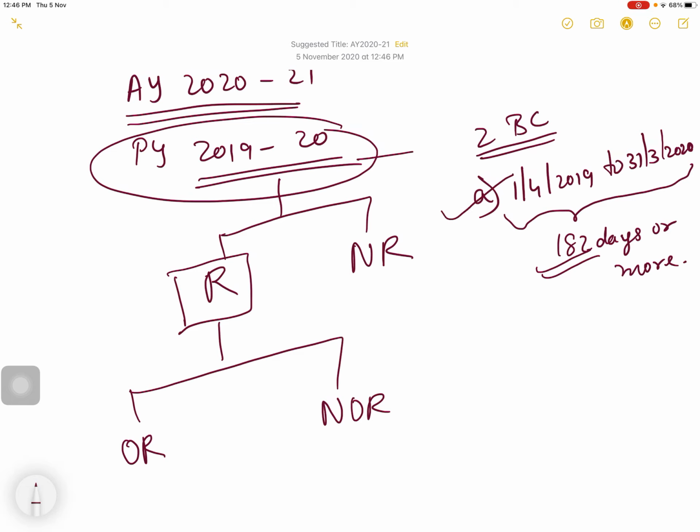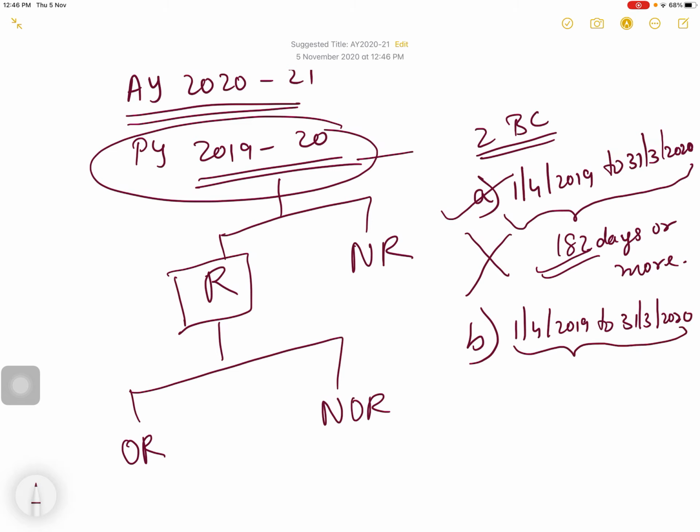So first check the first basic condition. If he satisfies the first basic condition, he is resident. Suppose he does not satisfy the first basic condition, then you have to check the second basic condition. The second basic condition is that during the previous year he has to be in India for at least 60 days or more. That means during 1st April 2019 to 31st March 2020, he has to be in India for at least 60 days.